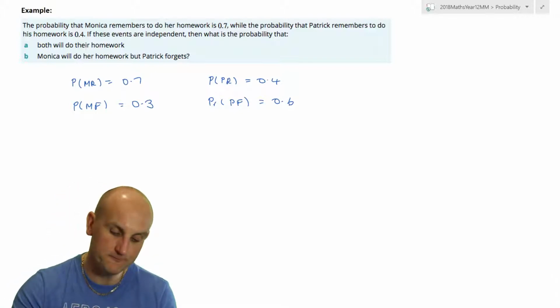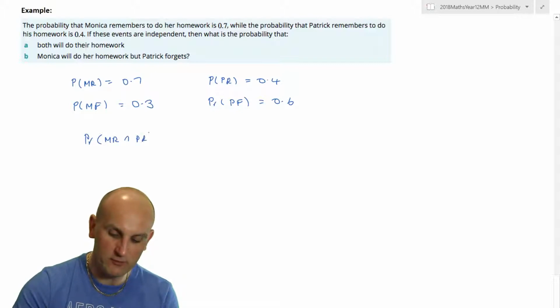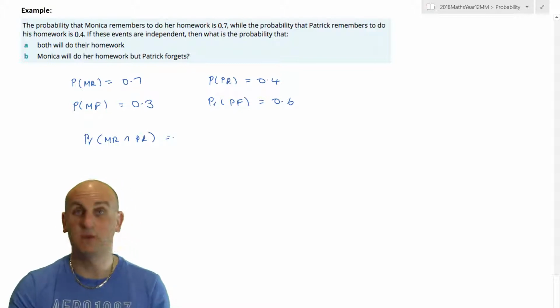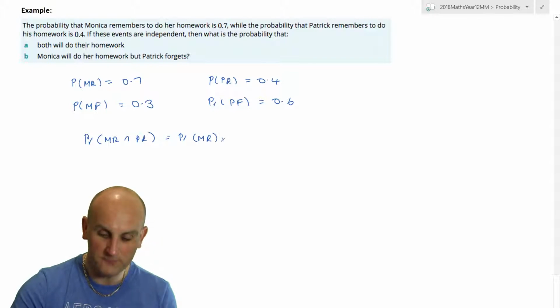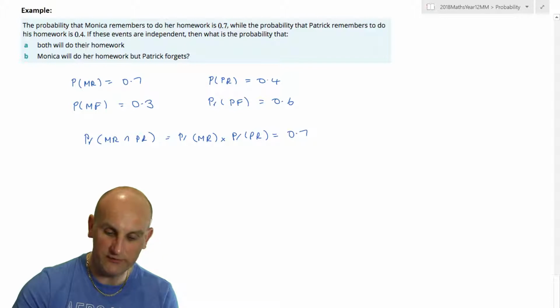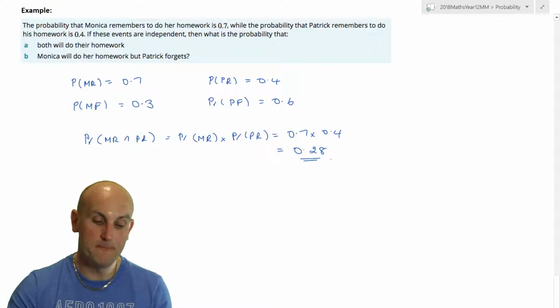If these events are independent, and they've given that information, what is the probability both will do their homework? So they both remember. So the probability that Monica remembers and Patrick remembers, well, they're independent, and so the great thing is we can just multiply those two things together. It's equal to the probability that Monica remembers multiplied by the probability that Patrick remembers, which is 0.7 times 0.4, which is 0.28. That simple.